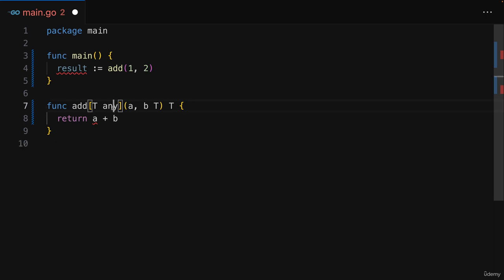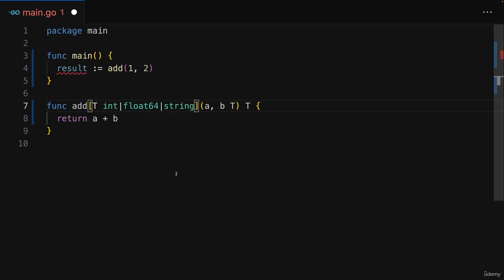But we can work around that by setting the base type or the range of allowed types for T not to any, but instead to a list of predefined types with which we're fine. By simply listing all those types separated with such a pipe symbol.